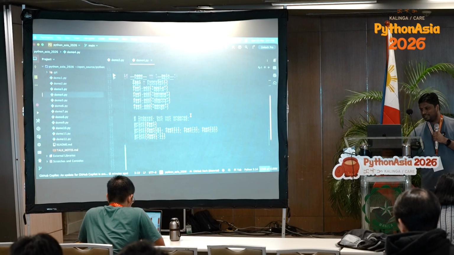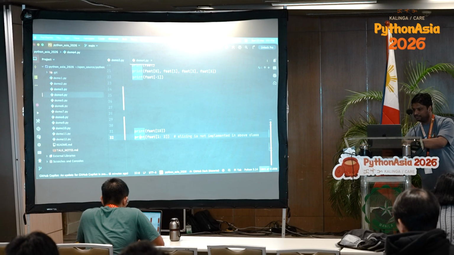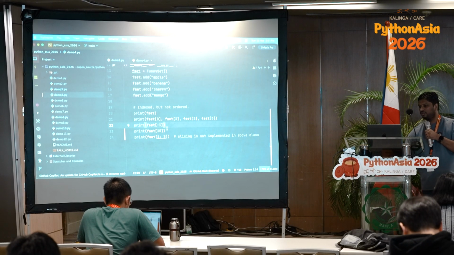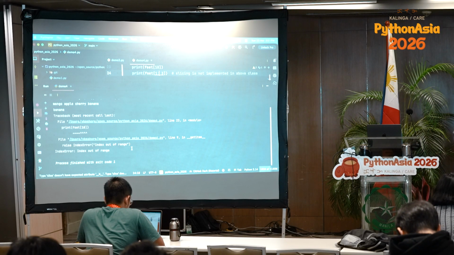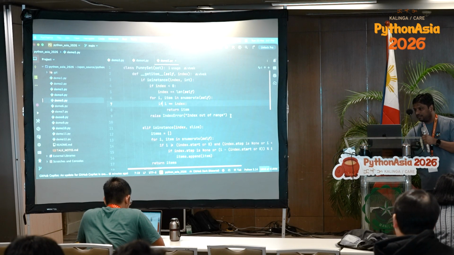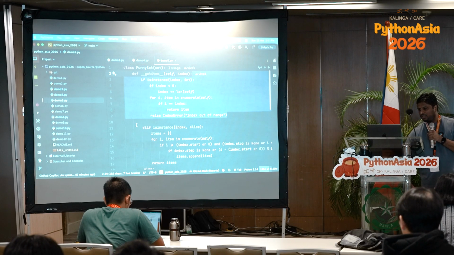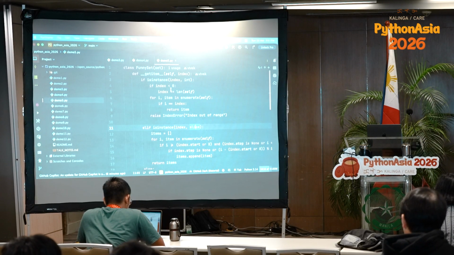Let's move on. This is still indexing, not slicing. So if I do slicing, let me uncomment this. Okay. So if I do slicing, then this will give me an error because it is not yet implemented. Now let's implement it in the next code. Okay. So this above part that you are seeing is exactly the same as before. I added only this else part. I'm just checking if isinstance is of type integer. Basically, integer means it's an index value, so I'll return the item at that index.